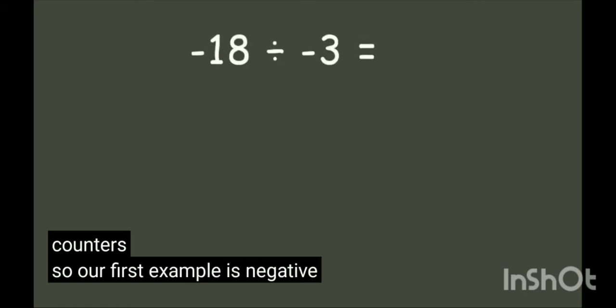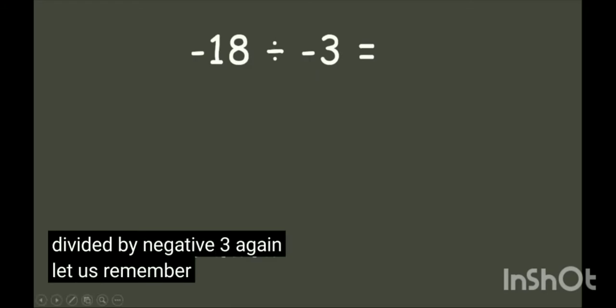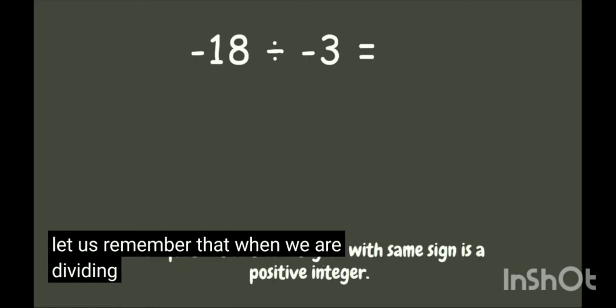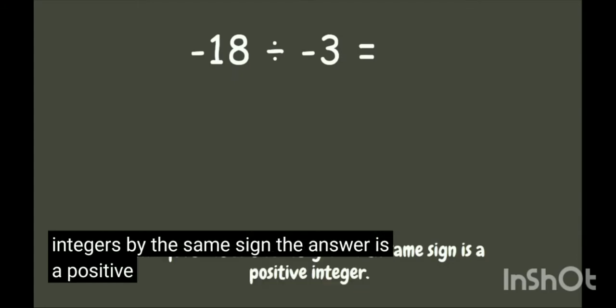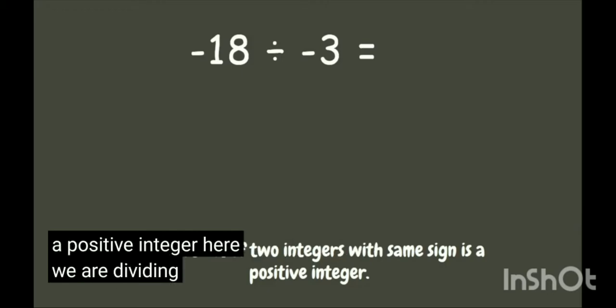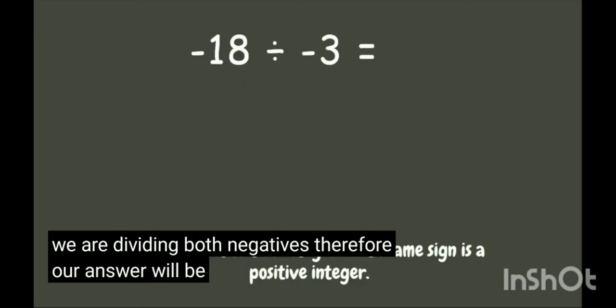So our first example is negative 18 divided by negative 3. Again, let us remember that when we are dividing integers with the same sign, the answer is a positive integer. Here, we are dividing both negatives. Therefore, our answer will be positive.